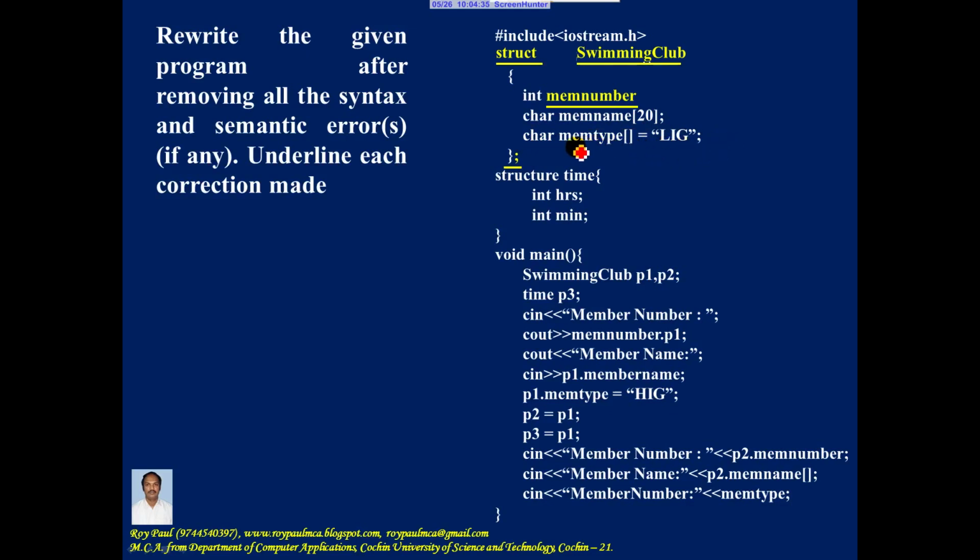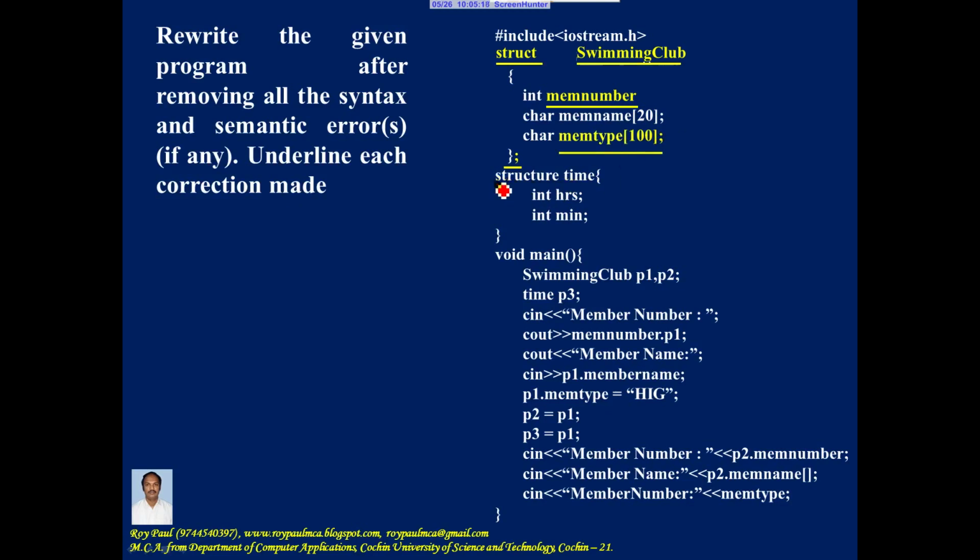I told you inside a structure members should not be initialized. So this initialization is a mistake, and when you remove this initialization the size of the character array must be given. So here you can give any suitable size. So first I need to remove this initialization, and when you remove this initialization the size of the character array should be given. So here you should give some suitable size.